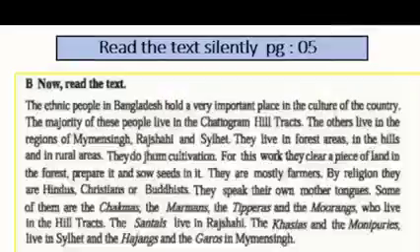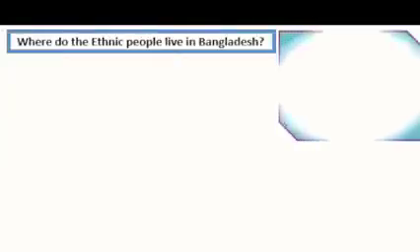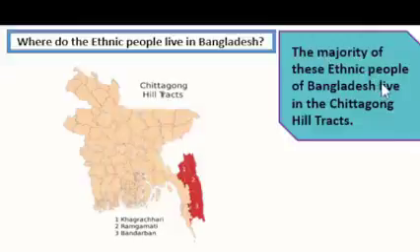So hope that you could find out the answer to the pre-reading question from page number 5, and the answer is, the majority of these ethnic people of Bangladesh live in the Chittagong hill tracts. And you can see from the map that this is the Chittagong division, and here are Khagrachari, Rangamati and Bandarban.